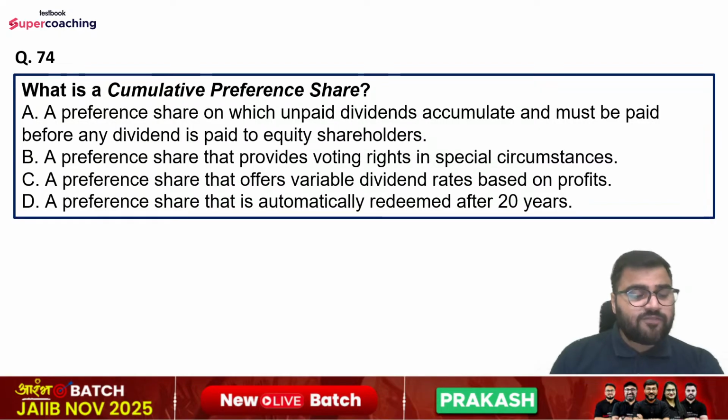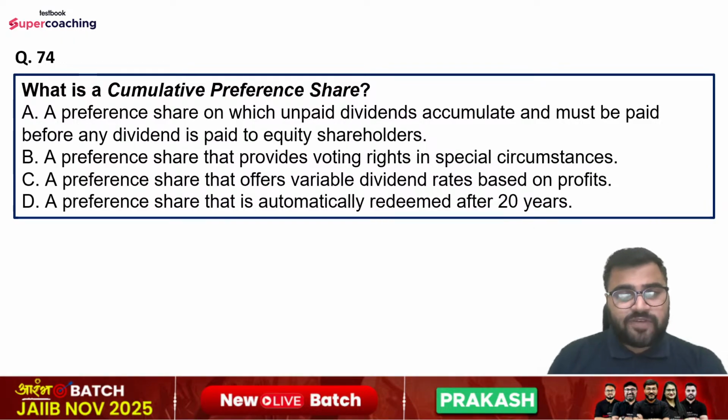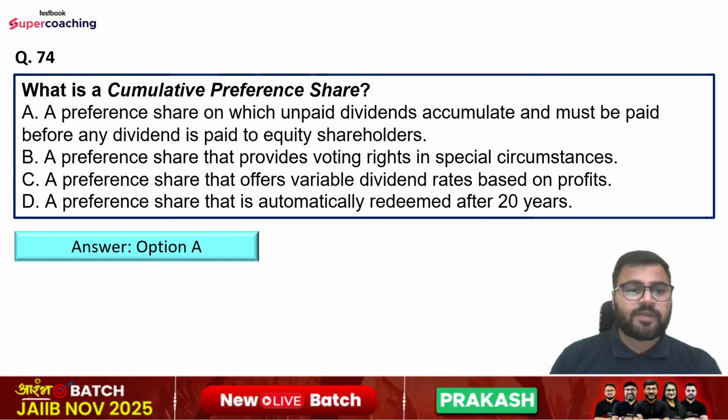Question number 74. What is a cumulative preference share? Options are: a preference share on which unpaid dividends accumulate and must be paid before any dividend is paid to equity shareholders; a preference share that provides voting rights in special circumstances; a preference share that offers variable dividend rates based on profits; a preference share that is automatically redeemed after 20 years. So right answer is option number A.